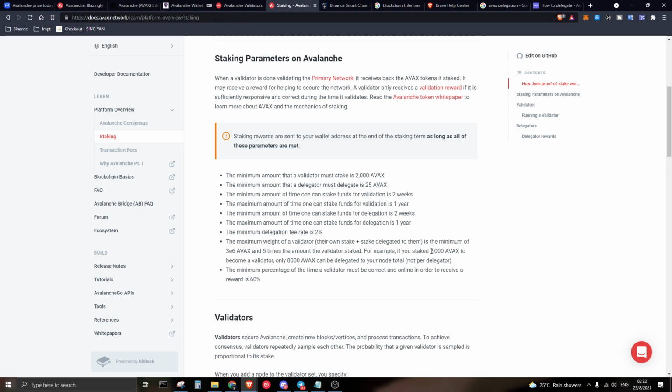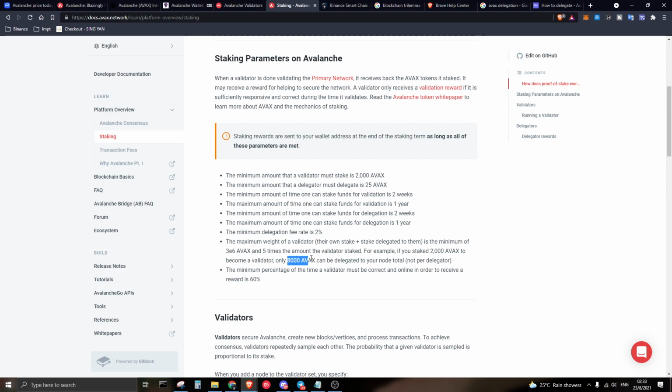If the validator only has 2000 worth of AVAX to start off with, they can only accept up to 8000 worth of AVAX to be delegated to their node in total. This is the maximum funds the validator can hold from delegators like you and me.